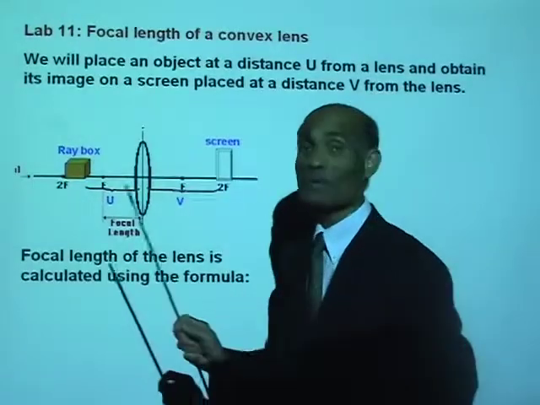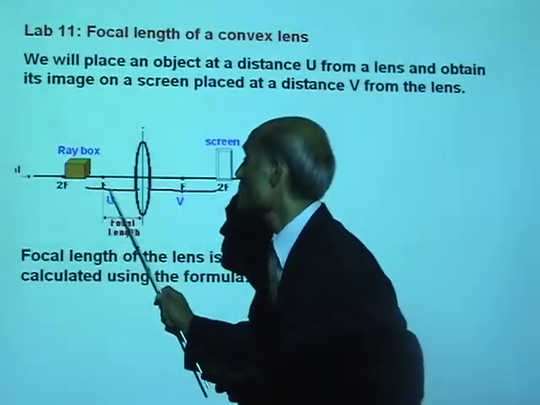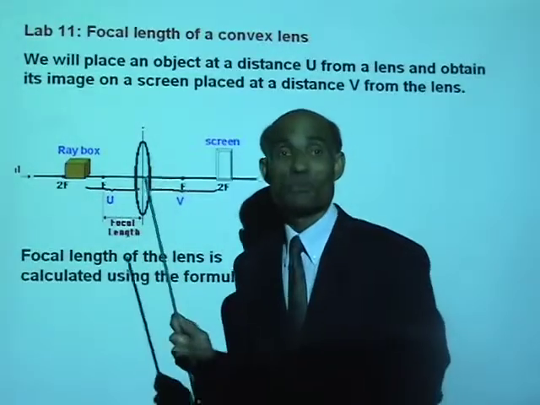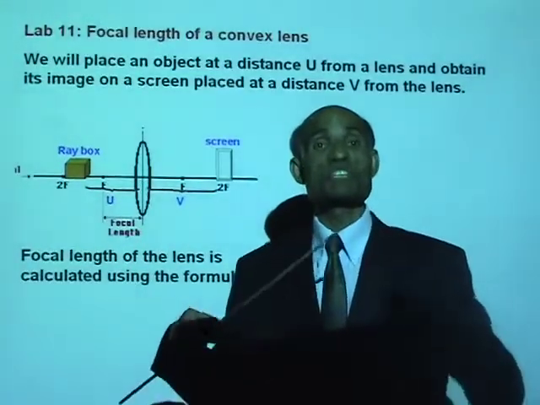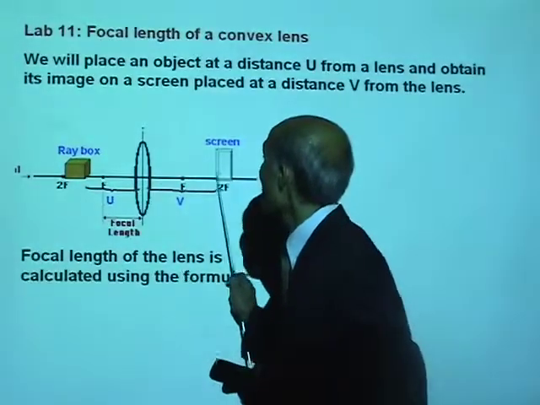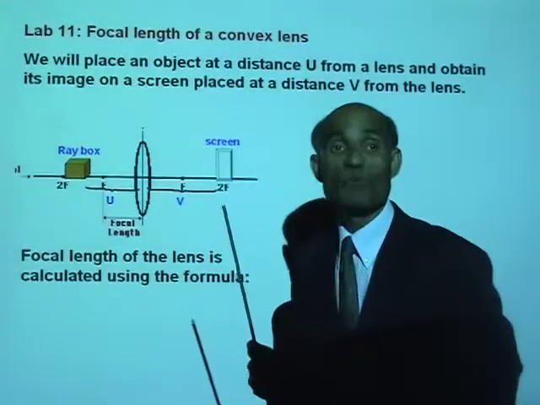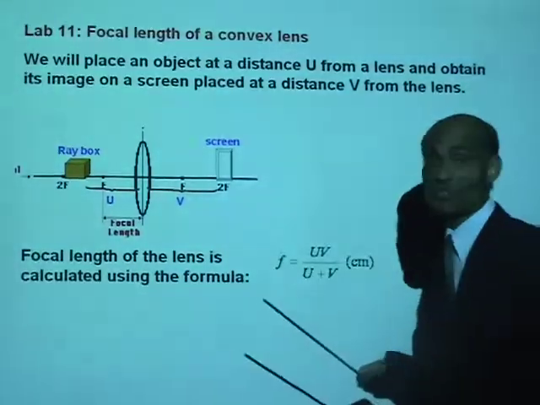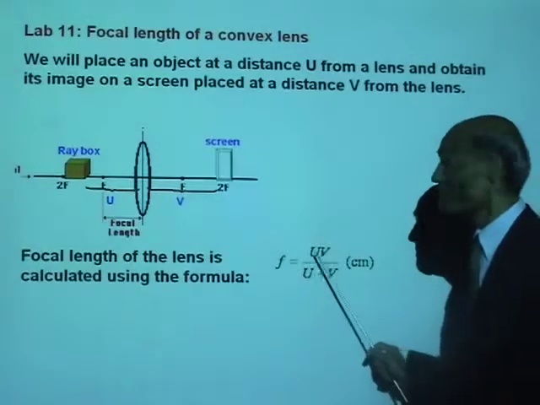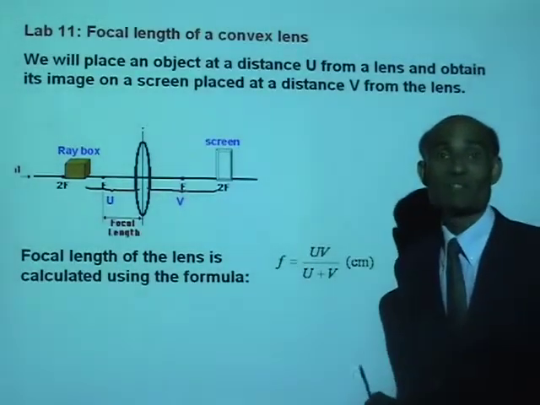One more time, what are the distances? The distance of the object from the lens we are going to call u, and we will measure the distances in centimeters. The distance of the image, that is the screen, from the lens will be called v. And once you have u and v, we will use a formula to calculate the focal length.